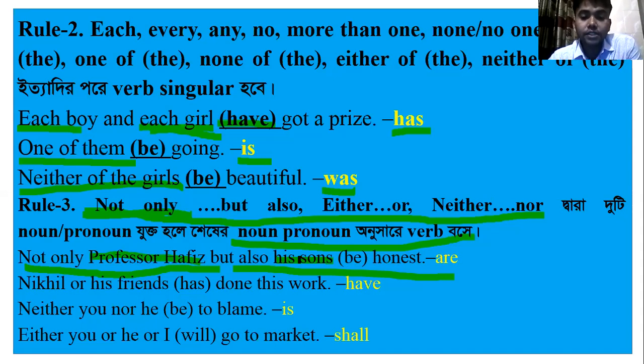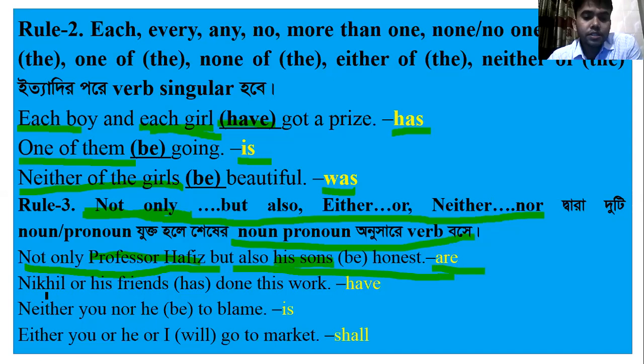The noun that is near the verb, we have to place the verb according to that noun. His sons here is a plural noun. That's why according to the present definite tense we can write here are. Among them we can write here are. If it would be the past indefinite tense, then we would write here were.